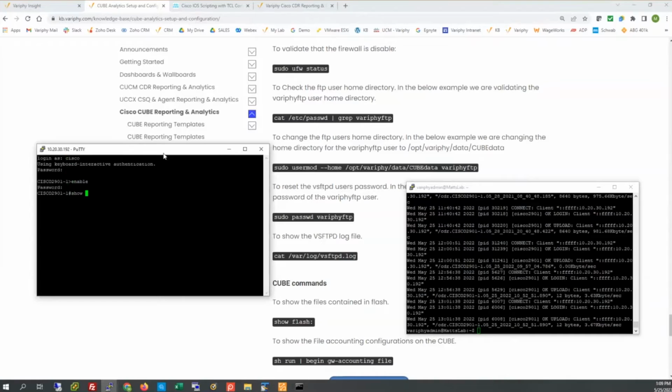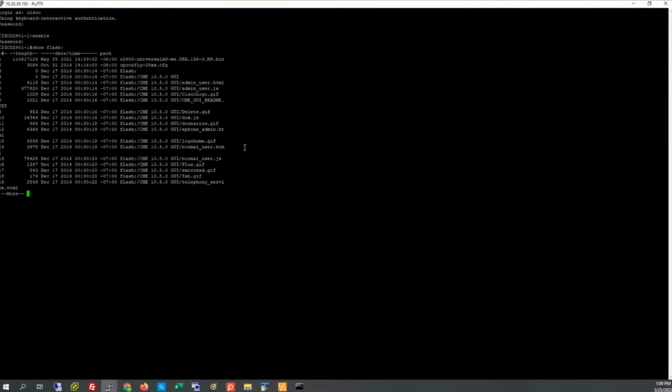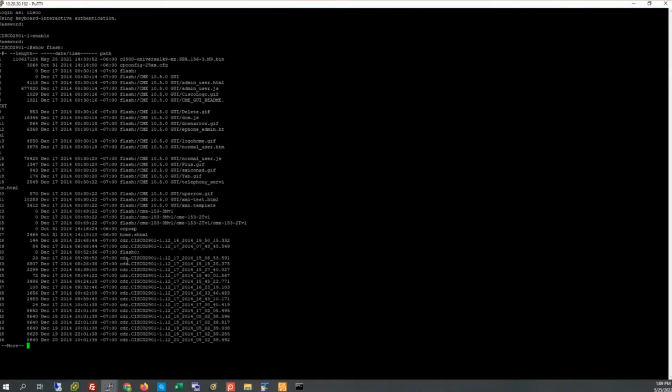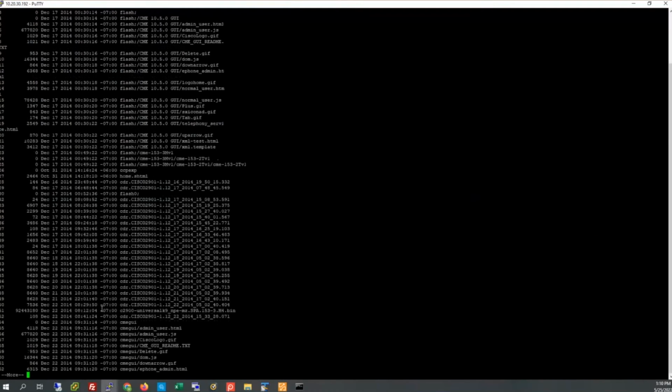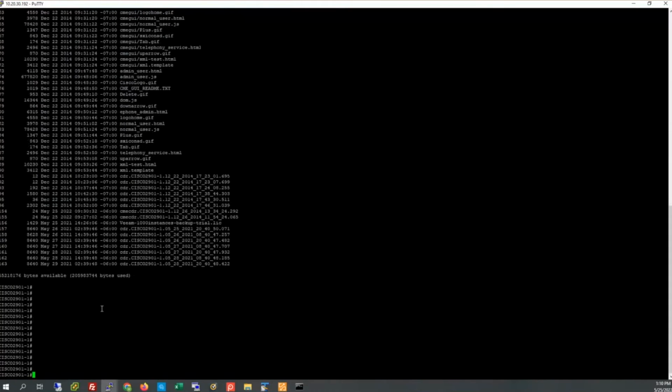once the CDR files stop getting delivered on the automated hourly job from Cube, they start to mount up and build up in Flash. So rattling on down here, just like this, we're seeing CDR, CDR, CDR, CDR. Obviously these are older, but in the production environment these would be more recent. So we can certainly see them piling up within Cube's Flash, and we want to do two things.